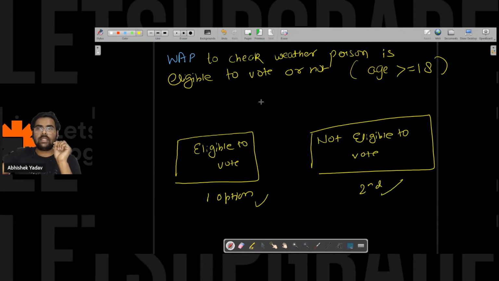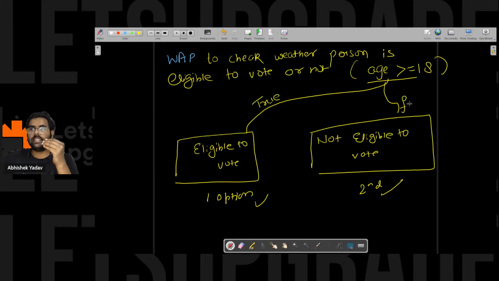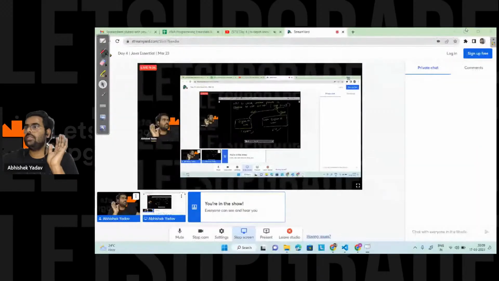And what is the condition here? On which basis do I have to choose? Either this one or this one. If the condition is true, then I have to print this one. If the condition is false, then I have to print this one here. So let's try to do this program here.